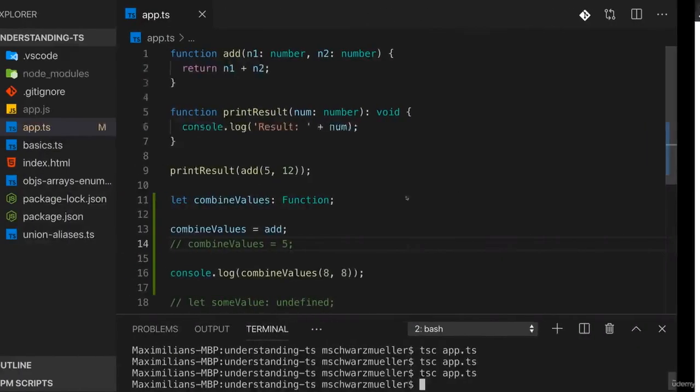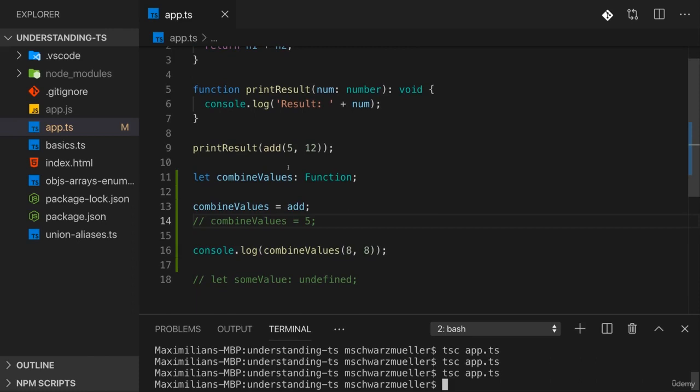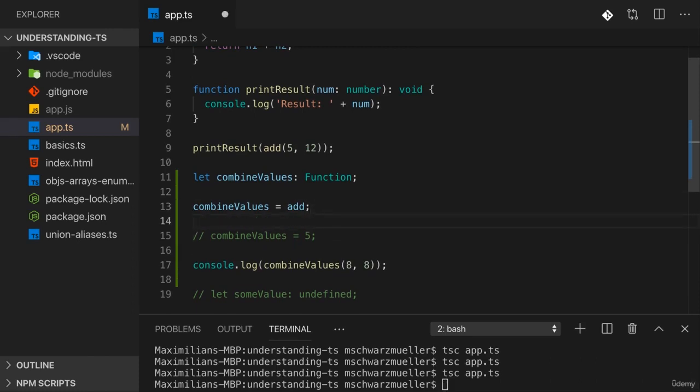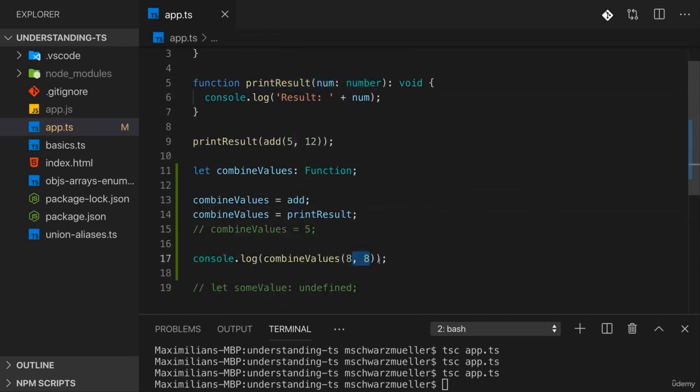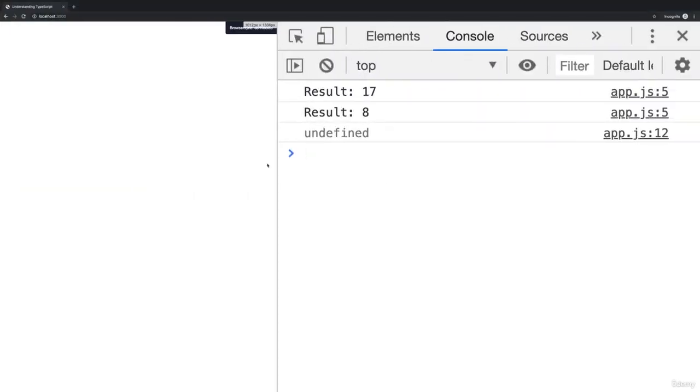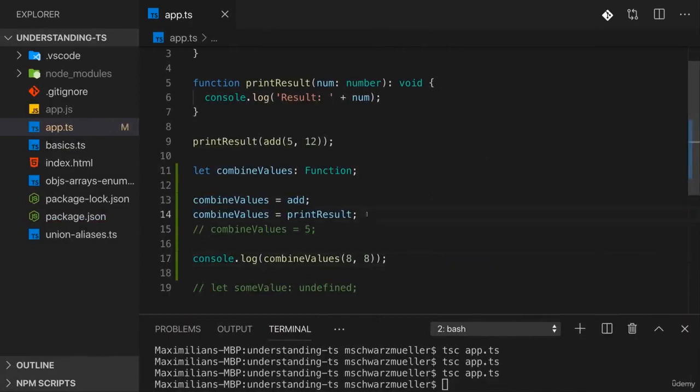So that's good, but it's not perfect, because now we say this should be a function, but it could also be any function. I could set combine values equal to print result, for example, here. And of course, TypeScript would not complain because print result is a function. But of course, it's not a function that takes 2 arguments. So again, if I compile this, TypeScript will not complain. But if we reload, we see undefined here and result 8. So I don't get the result I want because I stored the wrong function in there. Again, it would be nice if TypeScript would tell us about that.